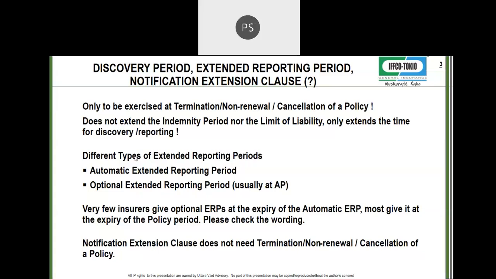Now, notification extension clause is something totally different. That applies only when the policy is being renewed. And what does the notification extension clause say? It says that if you're aware of any circumstance in the policy for which there is no claim yet, but you are aware of a circumstance.